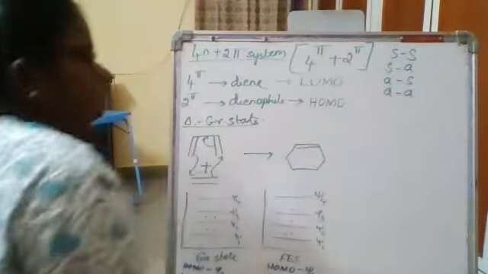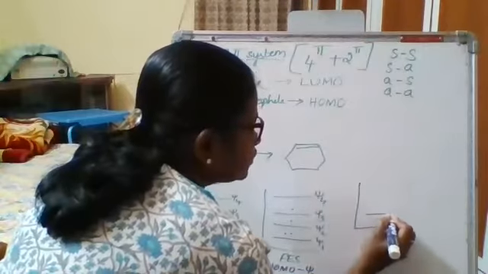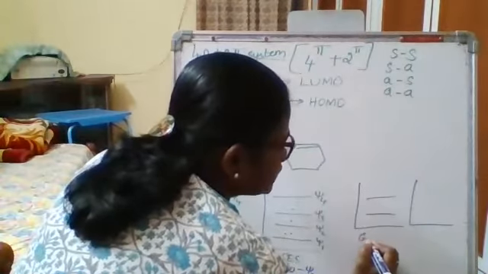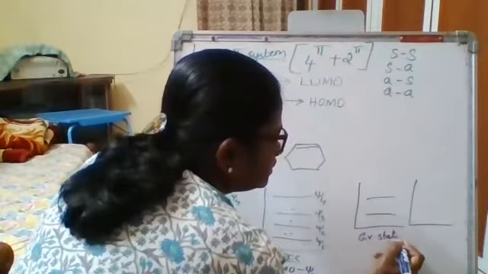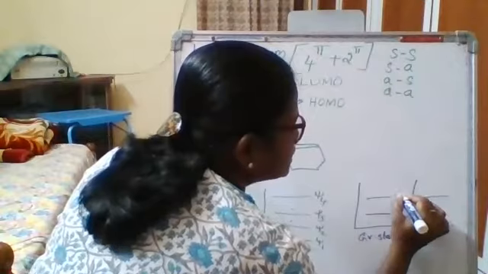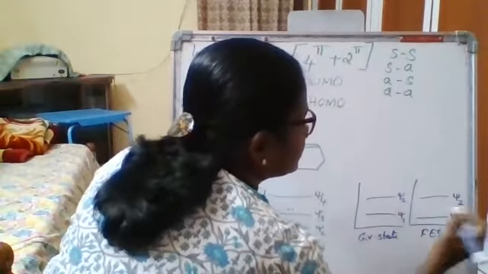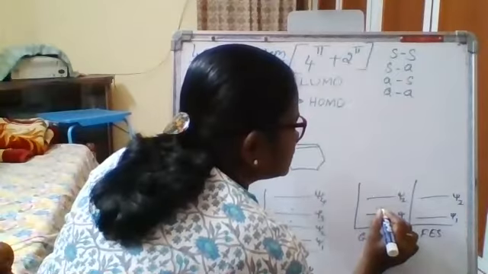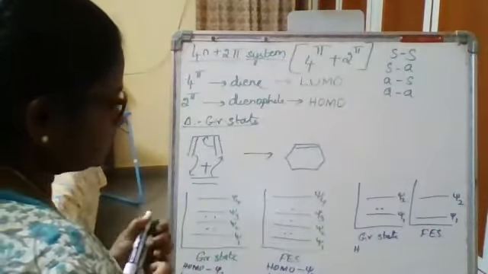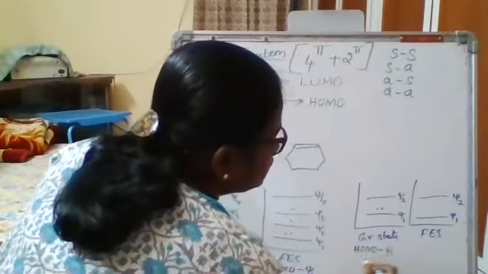Now coming to your dienophile. Your dienophile has only 2 functions, psi 1 and psi 2. Again, this is for the ground state. This is for the first excited state. Psi 2, psi 1, 2 electrons. So the HOMO level here will be your psi 1.